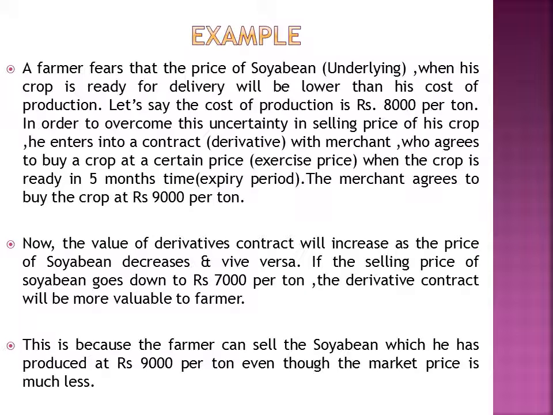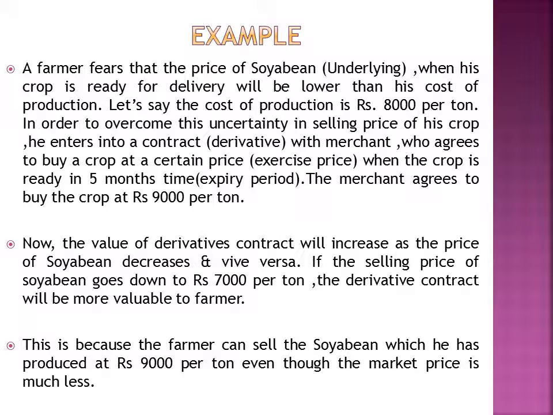Example: a farmer fears that the price of soybean when his crop is ready for delivery will be lower than his cost of production. That is, he wants to cover his risk because he thinks that the price will be lower than his cost of production. Let's say the cost of production is rupees 8,000 per ton. In order to overcome this uncertainty in the selling price of his crop, he enters into a derivative contract with a merchant who agrees to buy the crop at a certain price, the exercise price, when the crop is ready in 5 months' time, the expiry period. The merchant agrees to buy the crop at rupees 9,000 per ton.